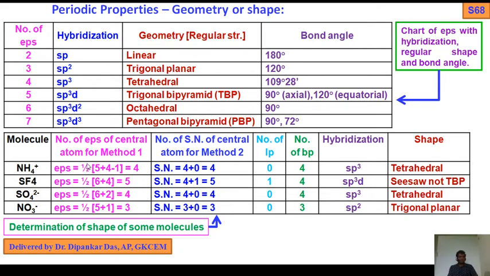So EP is equal to half of 5. Now how many univalent atoms? Number of valence electrons plus number of univalent atoms, univalent atoms being H or halogen. So here nitrogen is attached with 4 hydrogen atoms, so univalent atoms is 4. It is a cationic species, remember, so you subtract the charge. How many positive charge? 1. So minus 1. 5 plus 4 minus 1, that is 8. 8 by 2, 4. We get 4 EPs here.